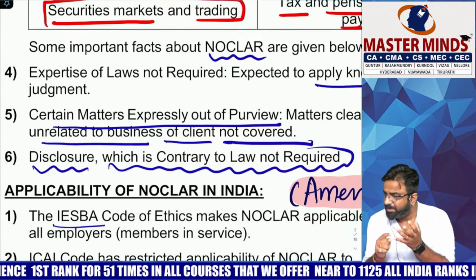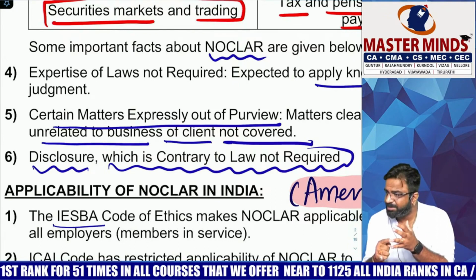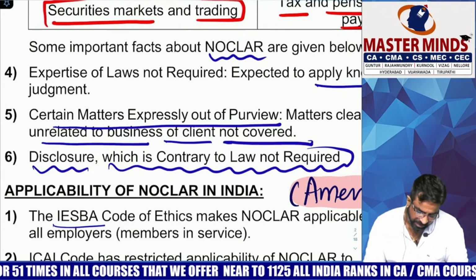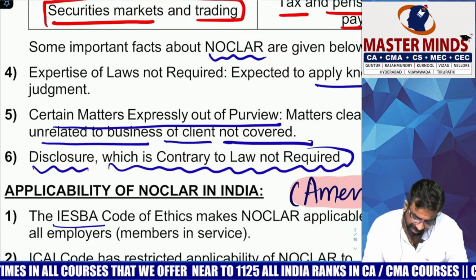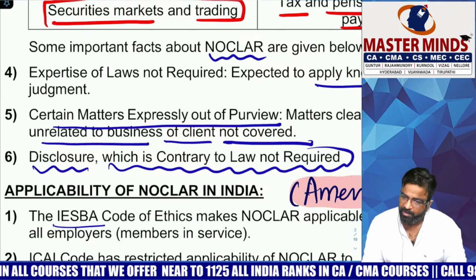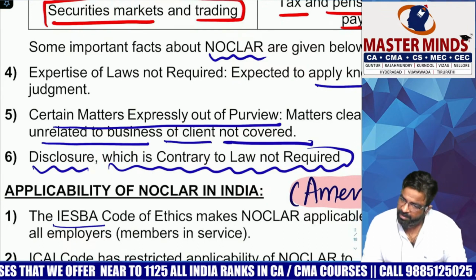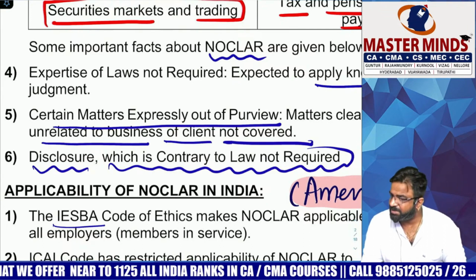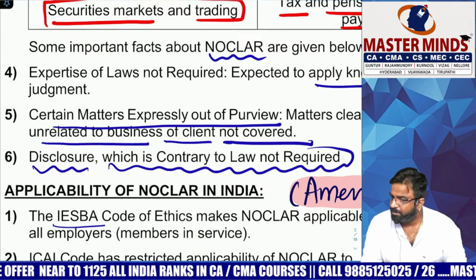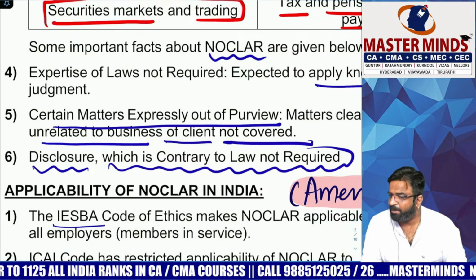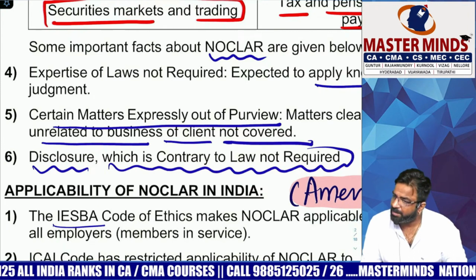Insignificant. Second thing, personal nature. Third thing, not related to business. And next one, disclosures which are contrary to law are not required. We did this yesterday in 701 also and in OMP also. Under what circumstances you don't have to disclose everything? When something is prohibited by law and regulation.